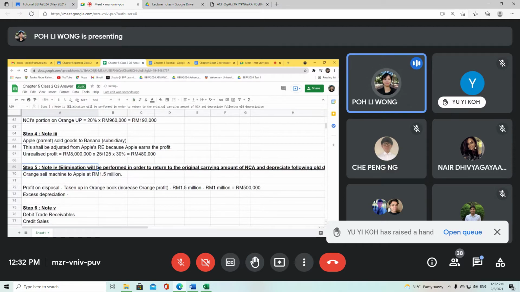All right, that was the whole reason why we have elimination, because elimination will be performed in order to return to the original carrying amount. So I want to return it to 1 million carrying amount, and I depreciate following the old depreciation.